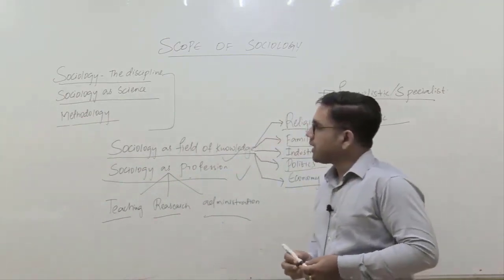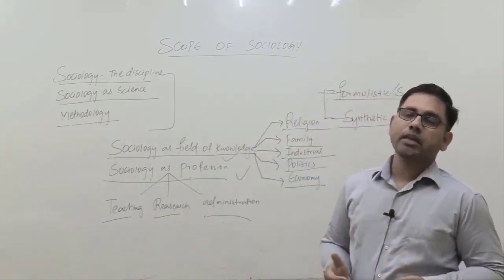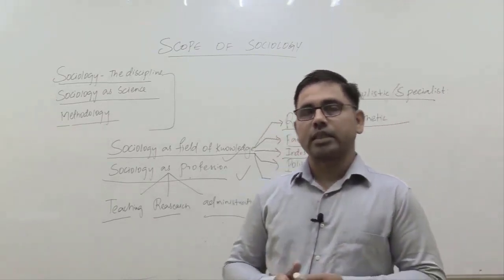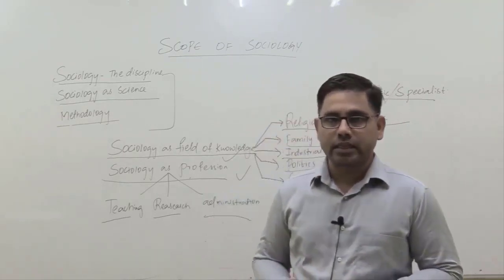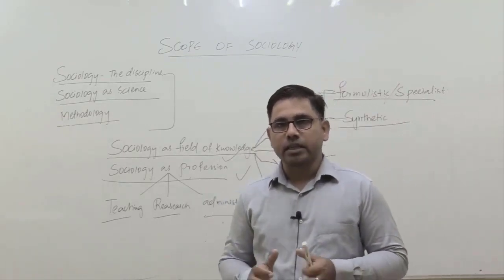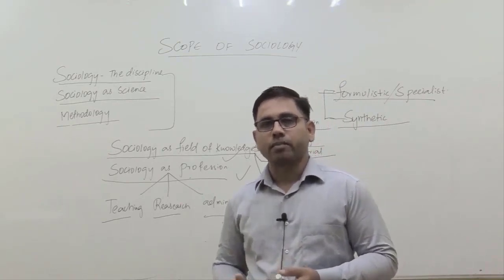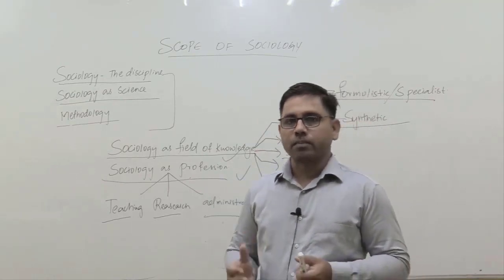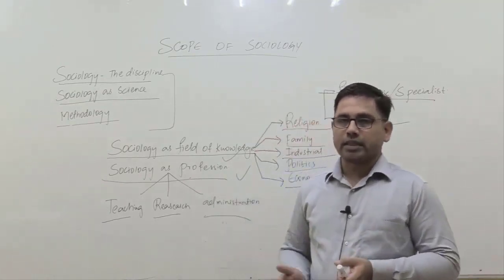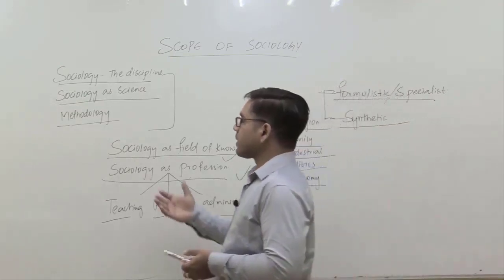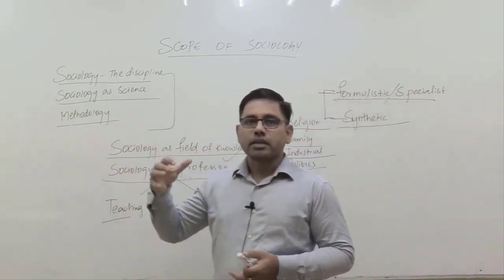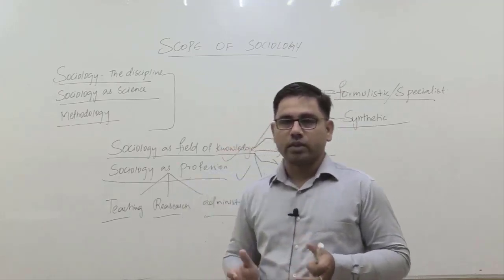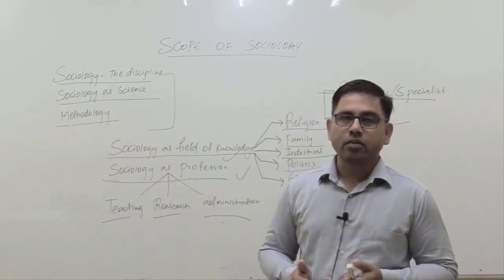These are the units that deal with your basics. By basics I mean how this subject evolved, what were those circumstances under which this new subject came into existence, how this subject can be equated with any other scientific discipline like physics, chemistry, mathematics, biology, or what are the differences when you compare natural sciences with social sciences. Then what kind of methodological approaches we will take while studying social phenomena, what our research methodology will be. So the initial three units deal with these basics.